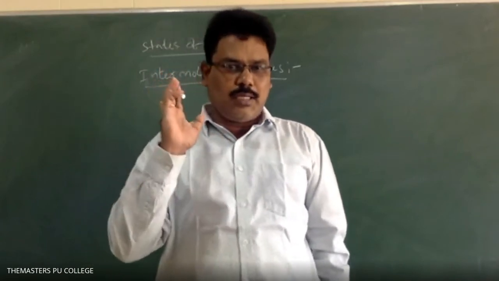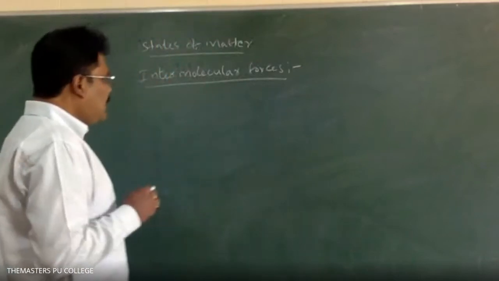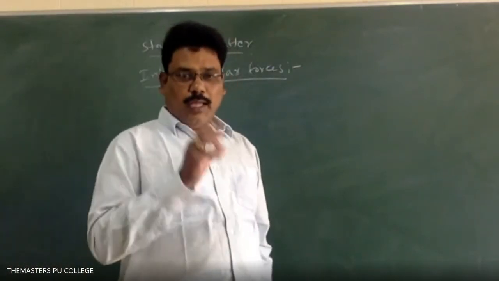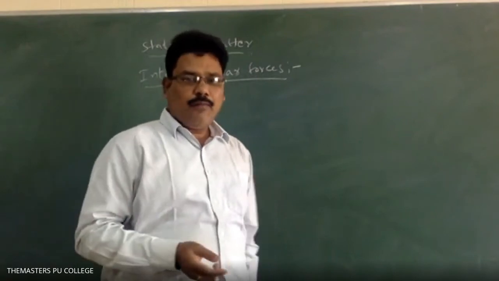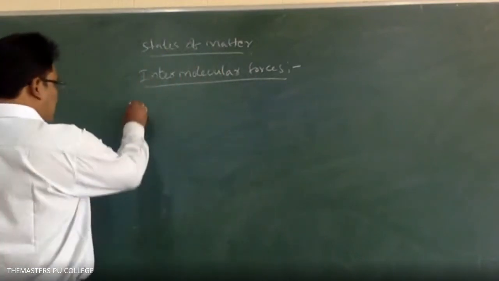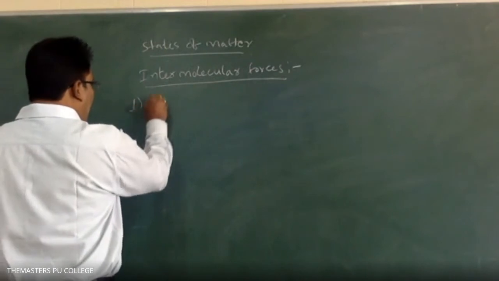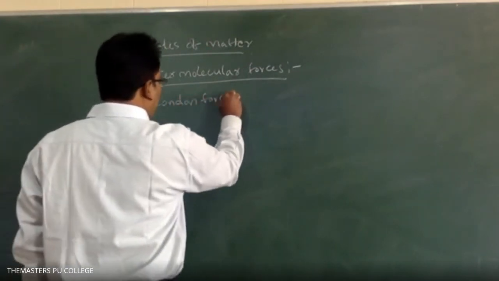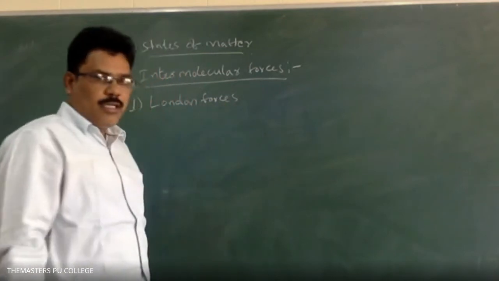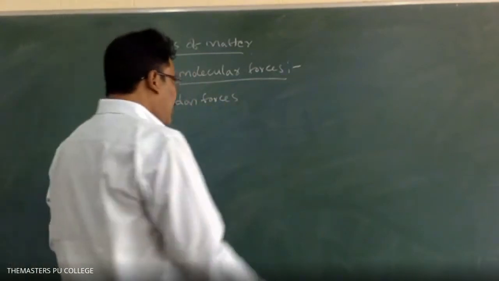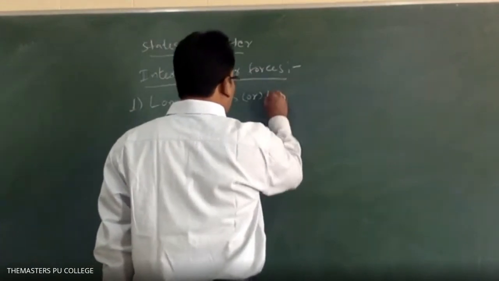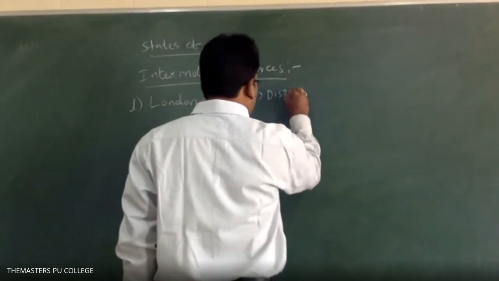der Waals forces. So the intermolecular forces are of 4 types. There are different types of intermolecular forces. The first one is London forces, which are also known as dispersion forces.